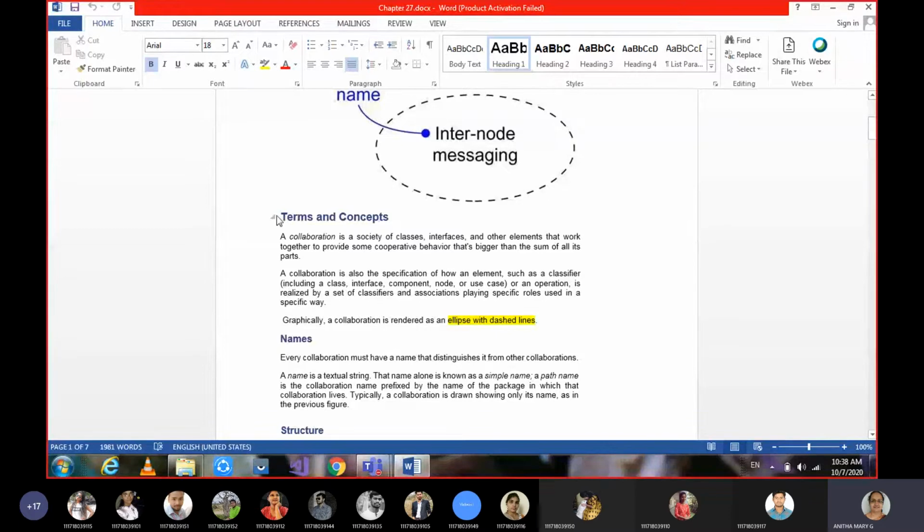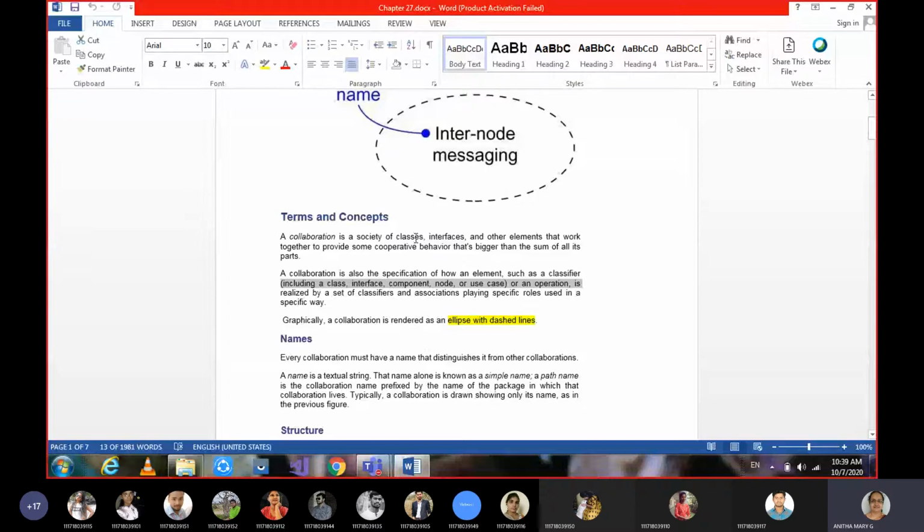Okay, so as we had for the other chapters, the first part of this chapter is about terms and concepts. Just now we have seen the definition of a collaboration, and it also specifies how an element, like a classifier, which has structural and behavioral parts, or an operation, can be realized by a set of classifiers which have their major role in the specific scenario.